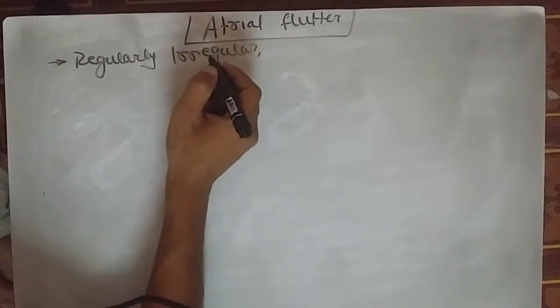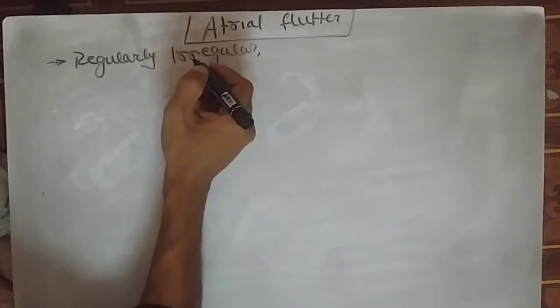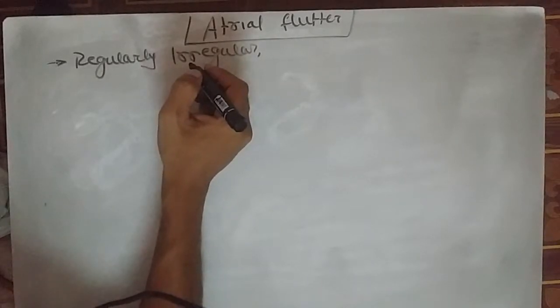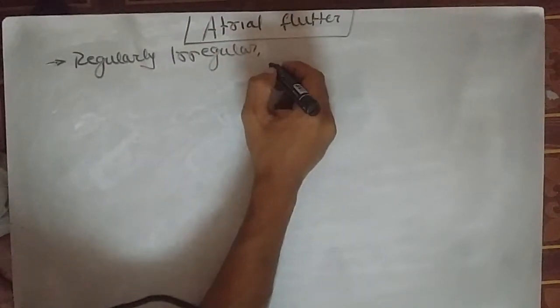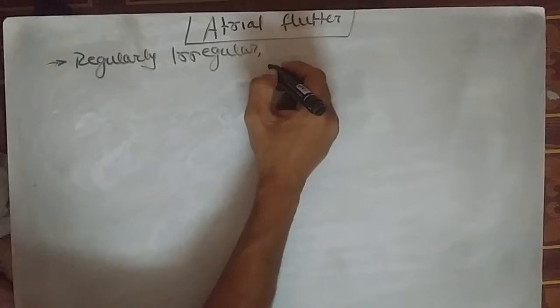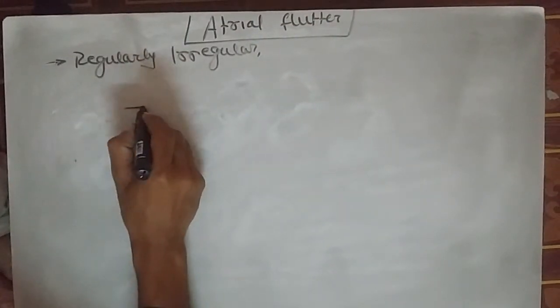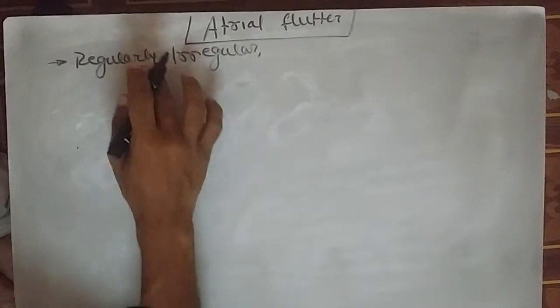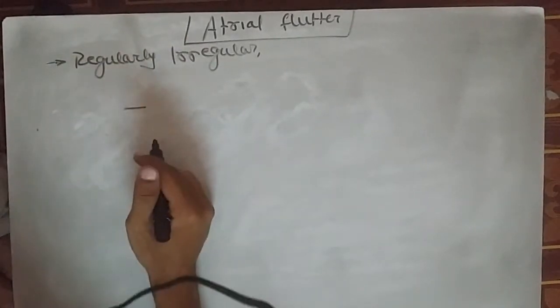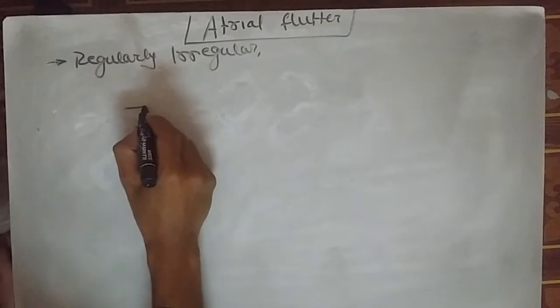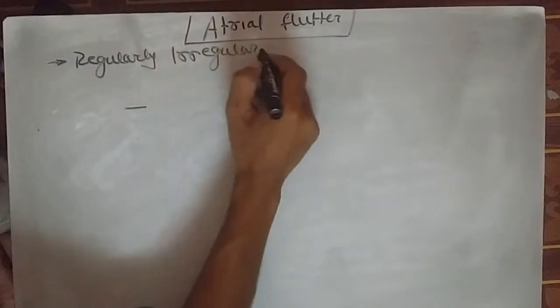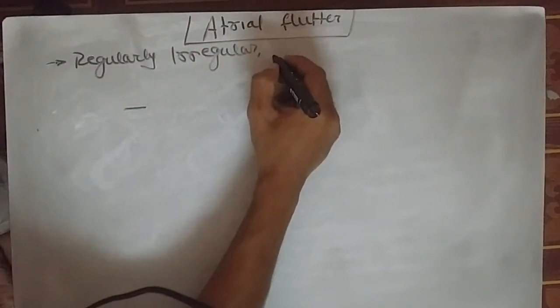So what does this mean? Usually regularly irregular means, suppose that during examination in the ECG, it can be regular, it can be irregular also, that is not fixed, but the irregularity or regularity can be